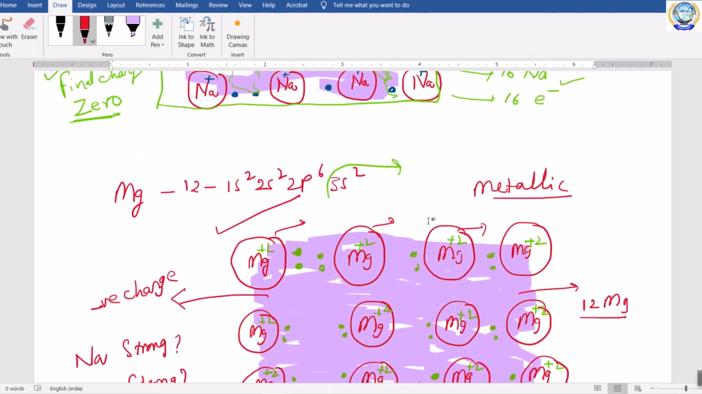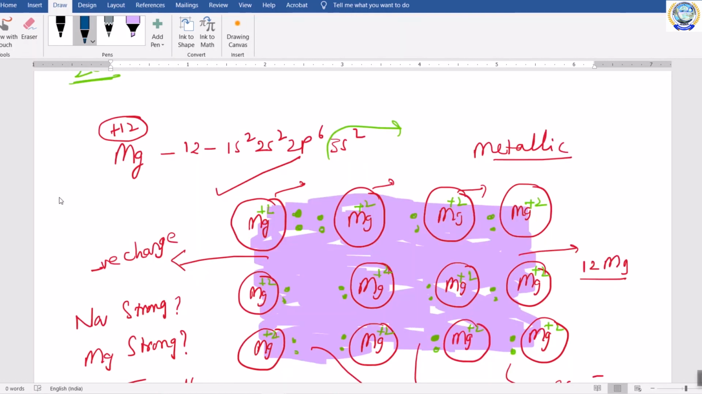This magnesium has plus 12 protons in its nucleus. Whereas the sodium metal has 1s2, 2s2, 2p6 configuration and 3s1. It will also give away its 3s1 electron. Now this sodium atom has plus 11 protons in its nucleus. So both gain the same electronic configuration by losing electrons. This will also gain 1s2, 2s2, 2p6 electronic configuration.